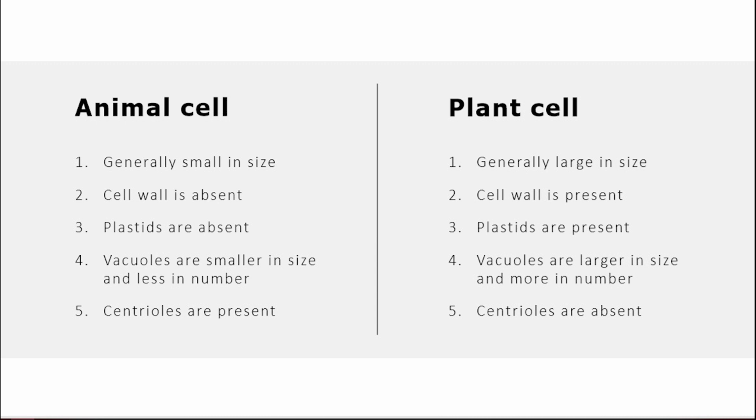Plastids are absent in case of animal cells, but plastids like chromoplast, chloroplast, leucoplast can be found in plant cells. The vacuoles are smaller in size and less in number in case of animal cell, while vacuoles are large in size and more in number in case of plant cells. Centrioles are present in animal cells and centrioles are absent in case of plant cell.